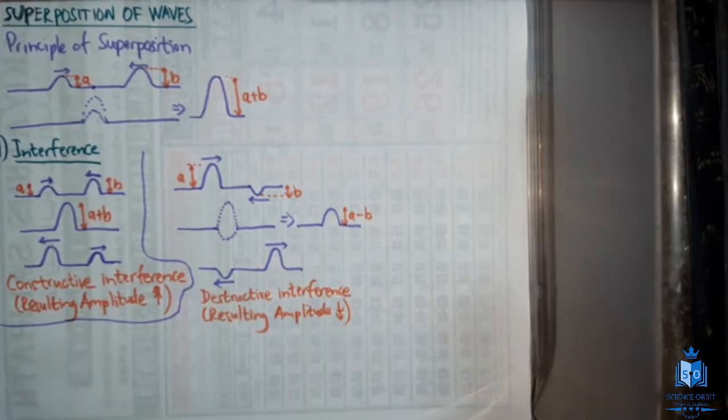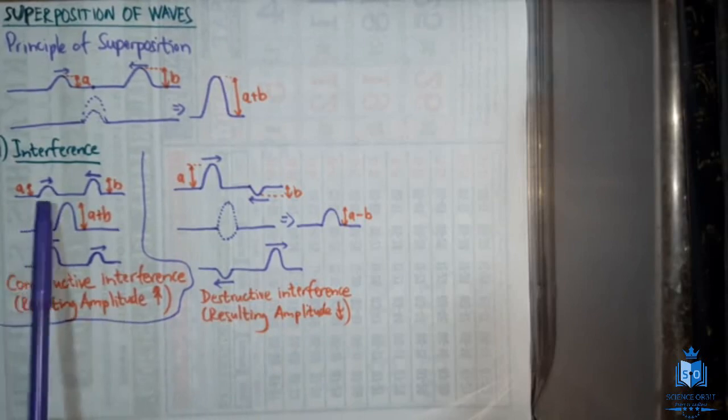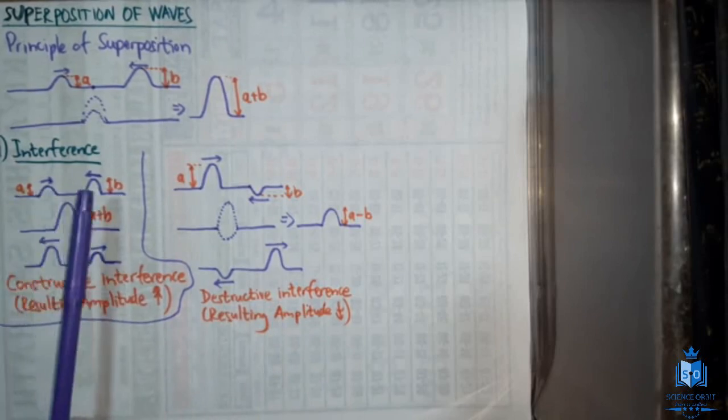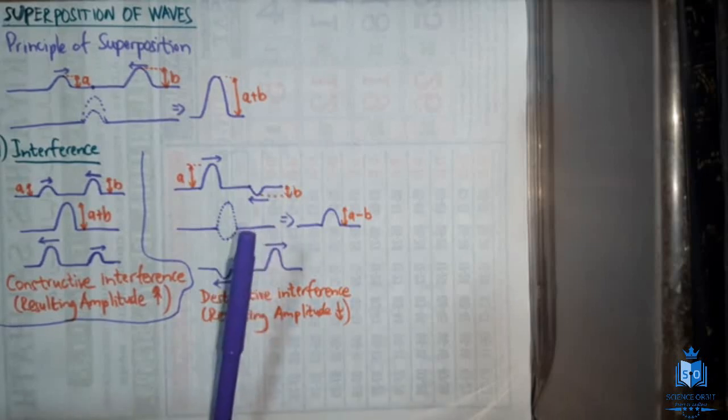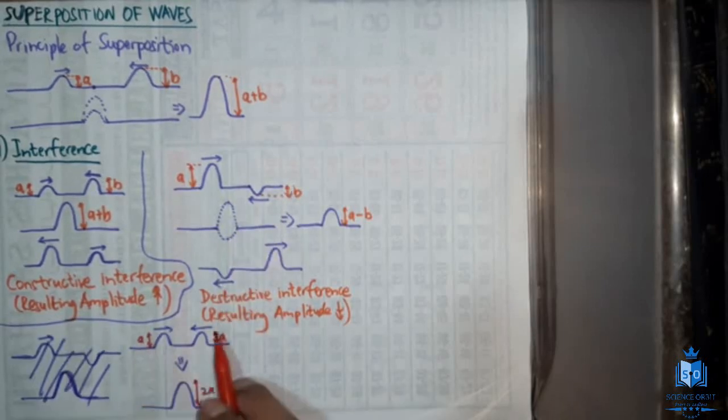Now what's going to happen if two wave pulses of equal amplitude undergo constructive and destructive interference? It's very easy. Now this is A and B. What if this was A and this also was A? Let's see. If the amplitudes are equal, then the resulting amplitude will be double. That's very easy. It's normal math. A plus A, 2A.